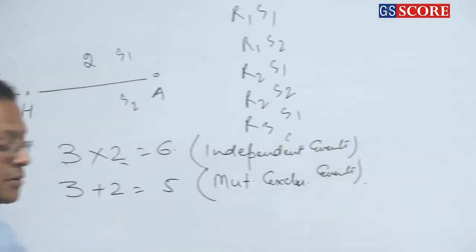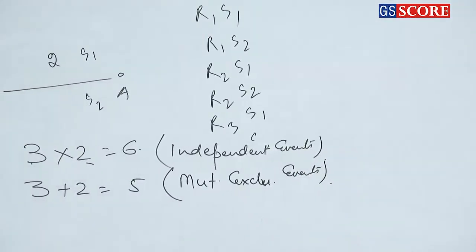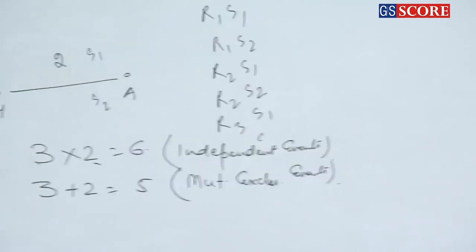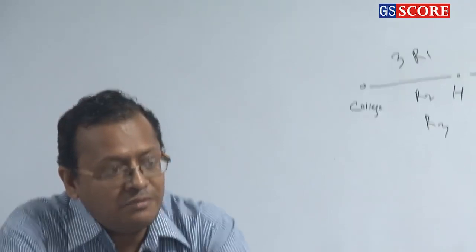Clear or not? So for independent events, it is m into n. For mutually exclusive events, it is m plus n. So this is the product rule, this is the sum rule. I think everybody is clear with this basic thing. Clear or not, everybody? Right?